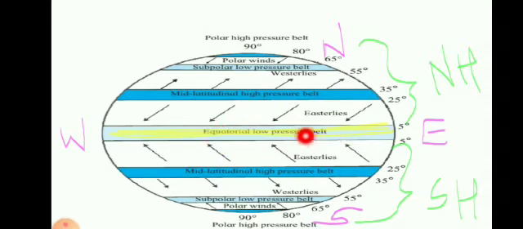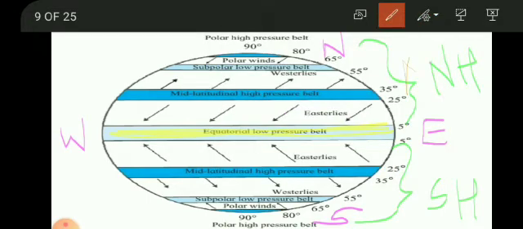It will come here at the low pressure from both the hemispheres. In both the hemispheres, from the mid latitudinal high pressure belt, the wind will blow from high pressure to low pressure here. But due to the rotation of the earth, the direction changes. In the northern hemisphere, it blows from northeast to southwest. Now northeast means here. Here it is northeast.